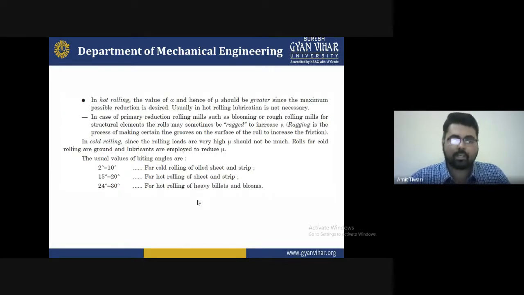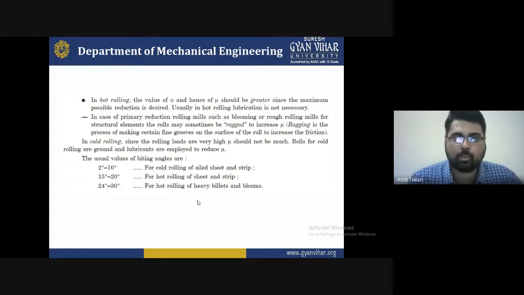So at the end, we can say that in hot rolling, the value of alpha and hence mu should be greater, since the maximum possible reduction is desired. Here we can consider two values: first is alpha for the hot rolling process, and second is mu, the coefficient of friction. Both should be greater since the maximum possible reduction is desired.